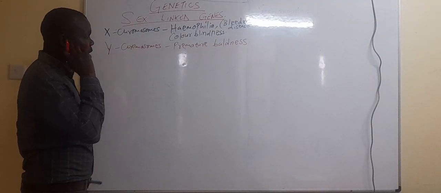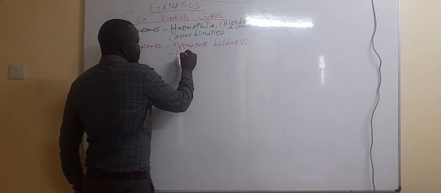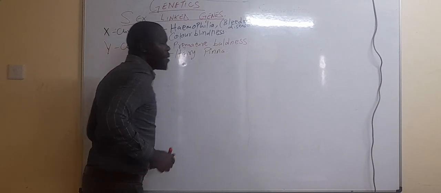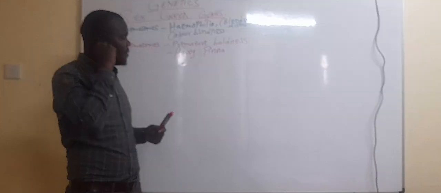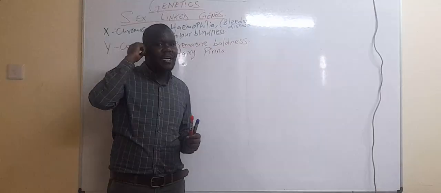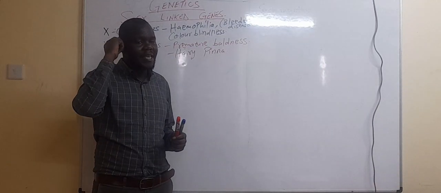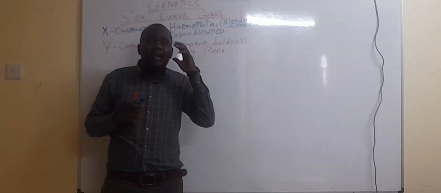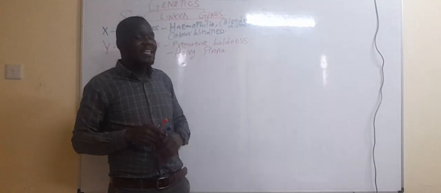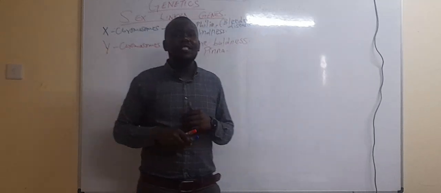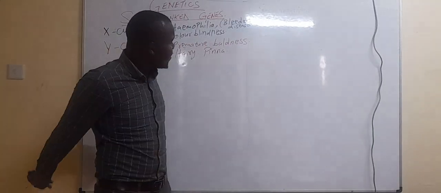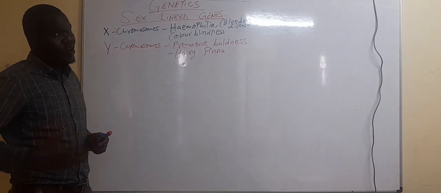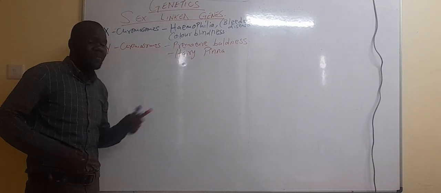We have hairy pinna. When you speak about the hairy pinna, this is the pinna, and you can see some hair growing out of the ear. This can only happen in male individuals. It can never happen to females. The hairy pinna is only linked to the Y chromosome, so it only affects the male, just like premature baldness.